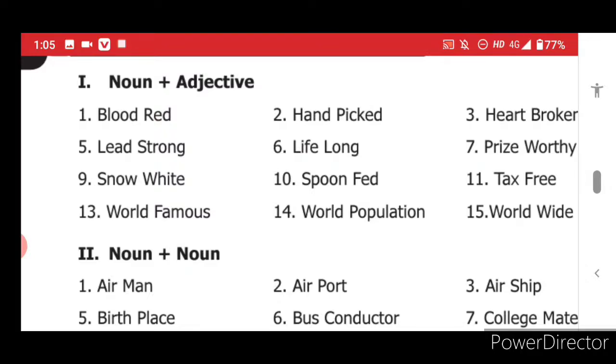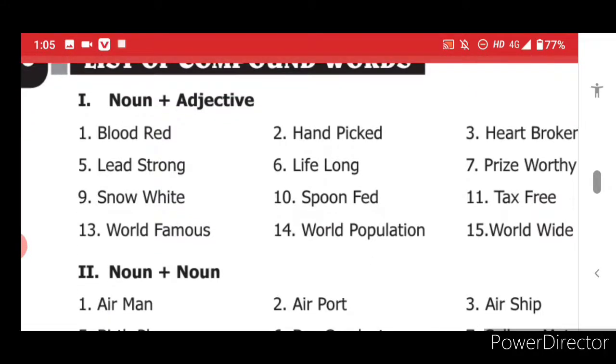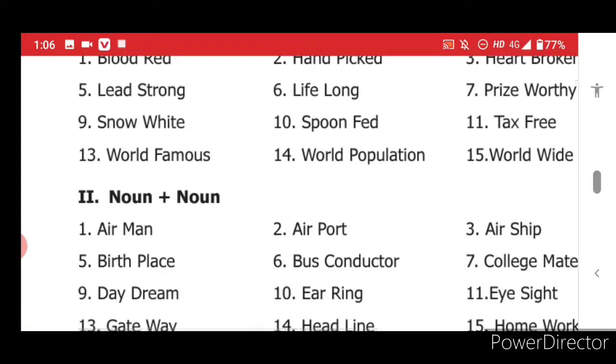So the meaning changes. Now if you take lifelong, you take life, it is a noun. Long, it is an adjective. A different meaning. Life, you take as a separate word, different meaning. When you take long, it is a different meaning. When you combine, it gives you another meaning. Lifelong, different meaning. Now let us see noun plus noun. Ad, man. Ad, it is a separate meaning. Man also, it is a separate meaning. When you add that, it is giving another meaning.